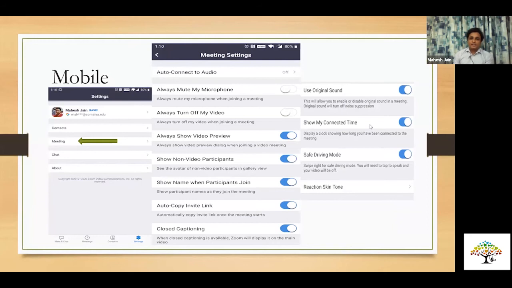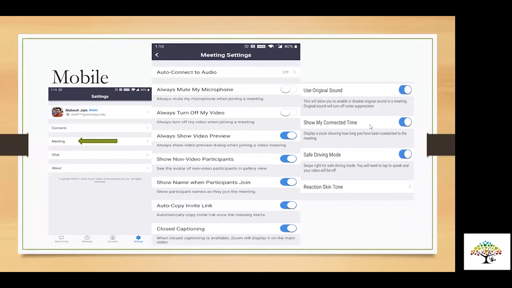So guys, if you keep that off, then you will not know which participants are there and which are not there.